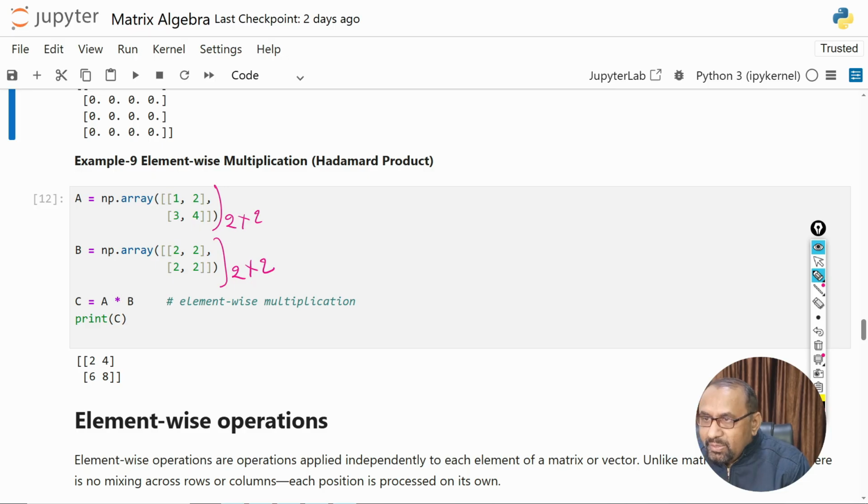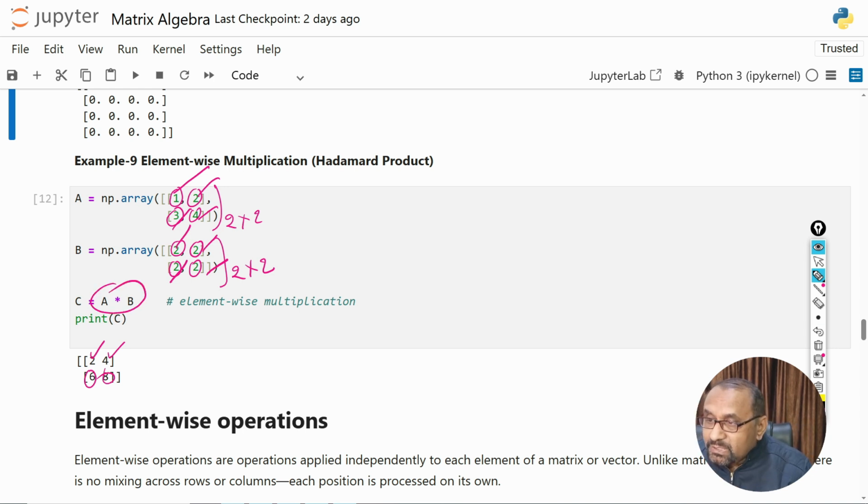So when we do element wise multiplication, 1 will be multiplied with 2, 2 will be multiplied with 2 to get 4, 3 will be multiplied with 2 to get 6, and the last element gives 8. So number one, the order of these two matrices is the same, and the element position or element order in both matrices is the same. So first element with first element, second with second, third with third, fourth with fourth. This type of multiplication is known as element wise multiplication, and this is the notation A ⊙ B.